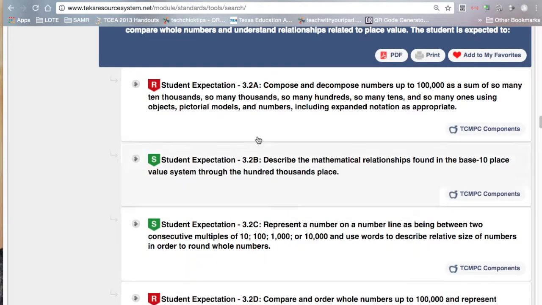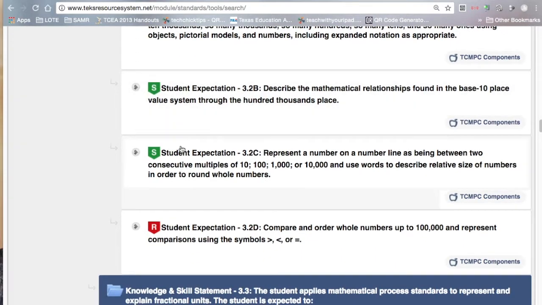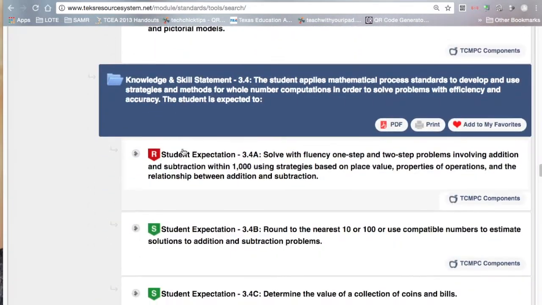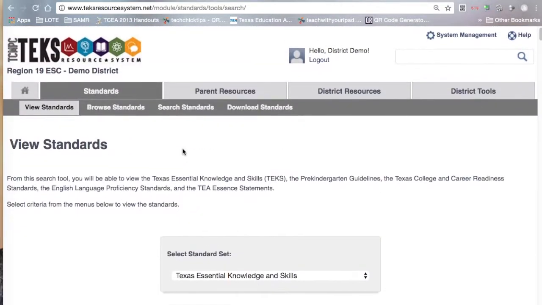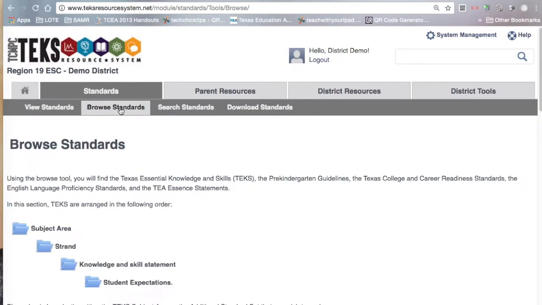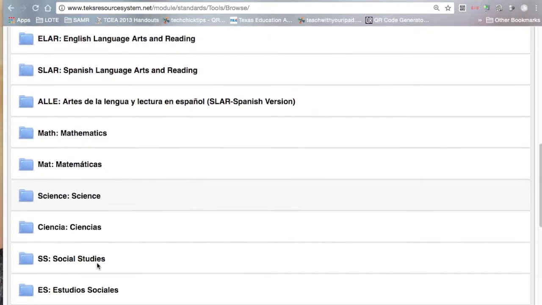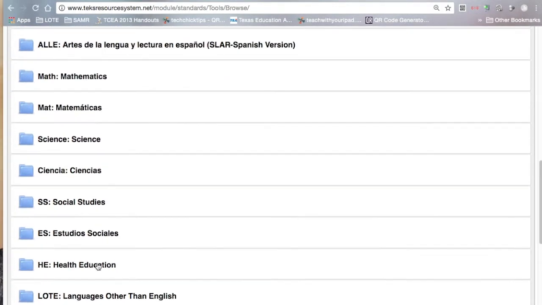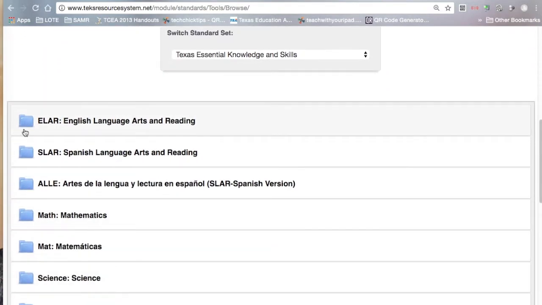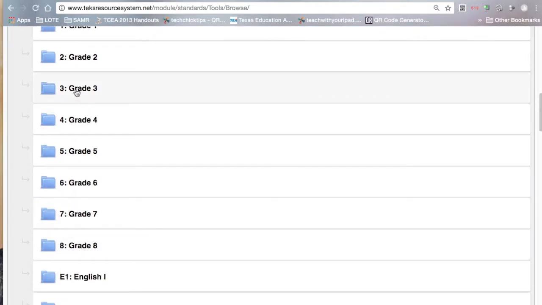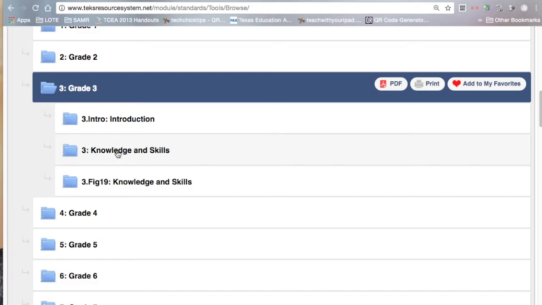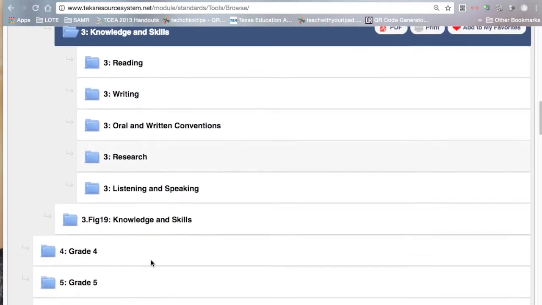As I go further down, I can see where these are marked. The R is for readiness standards, and the S is for supporting standards. So I can go through all of my standards here. In this case, I'm looking at 3rd grade. When I look at browse standards, it's going to be the same concept, except that here, I'm going to just click on ELAR. It has it in a different format. I'm still going to be looking at 3rd grade, knowledge and skills.